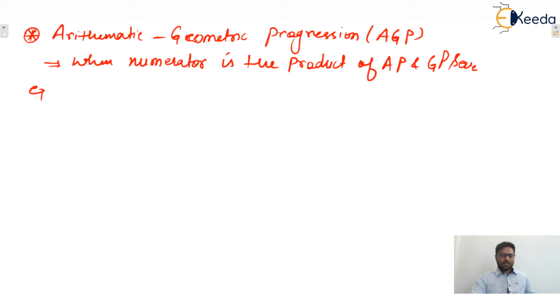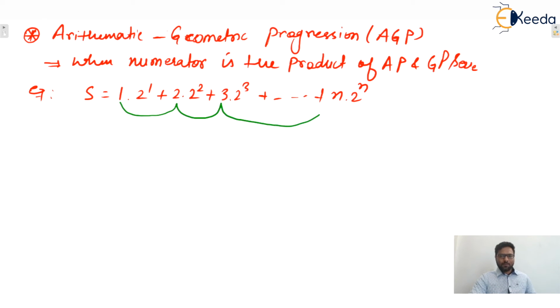So consider one example. Let's say what is the sum of this series: 1 into 2 raised to power 1, 2 into 2 square, plus 3 into 2 cube, up to n into 2 raised to power n. Here you can observe that 1, 2, 3 up to n is your AP series, and 2 raised to power 1, 2 square, 2 cube up to 2 raised to power n is your GP series. So what is the procedure? We need to find the value of s.